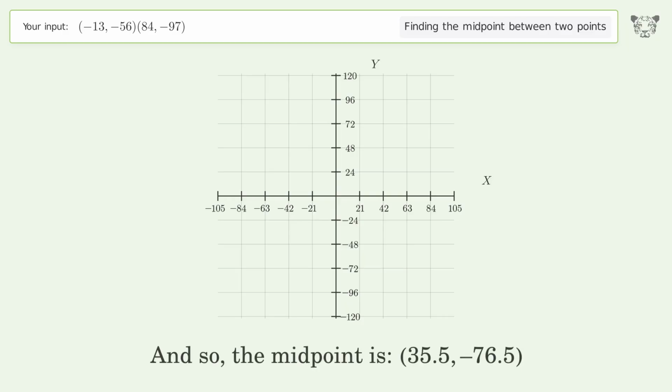And so, the midpoint is 35.5, negative 76.5.